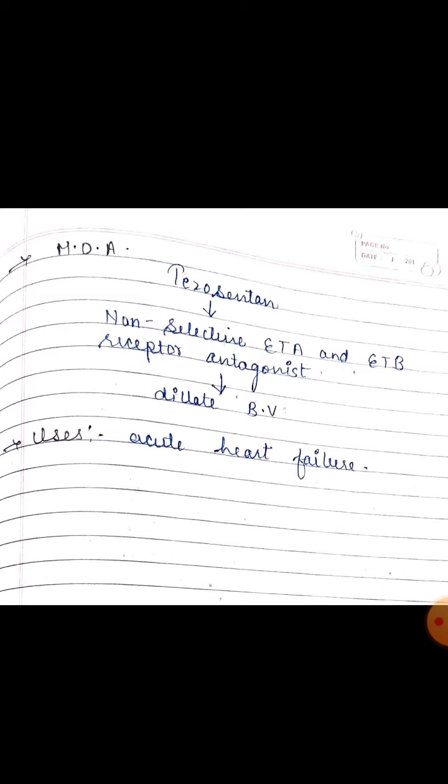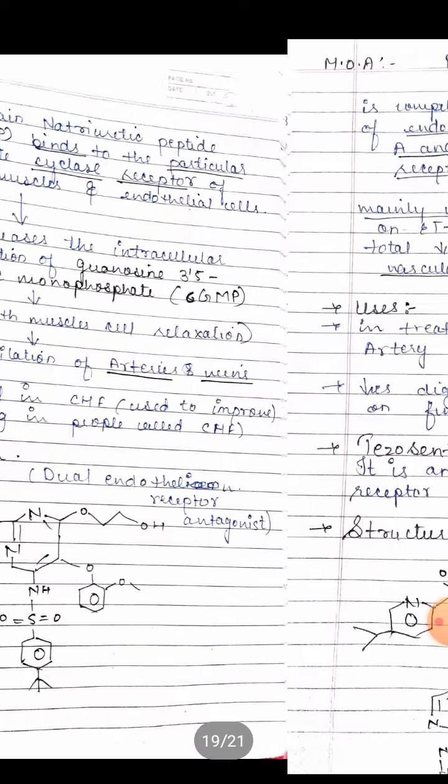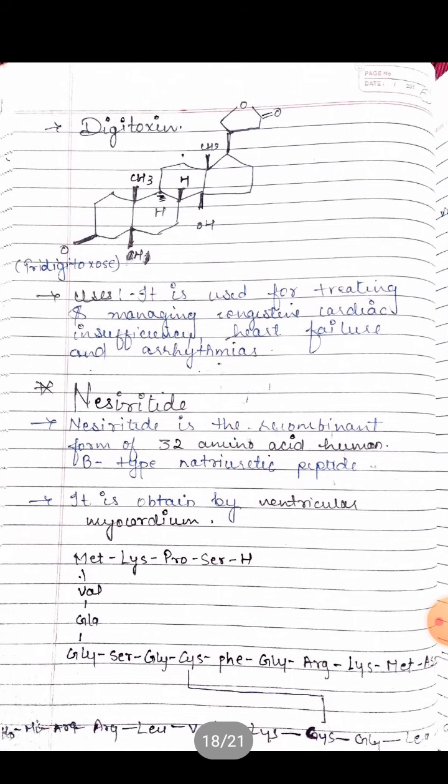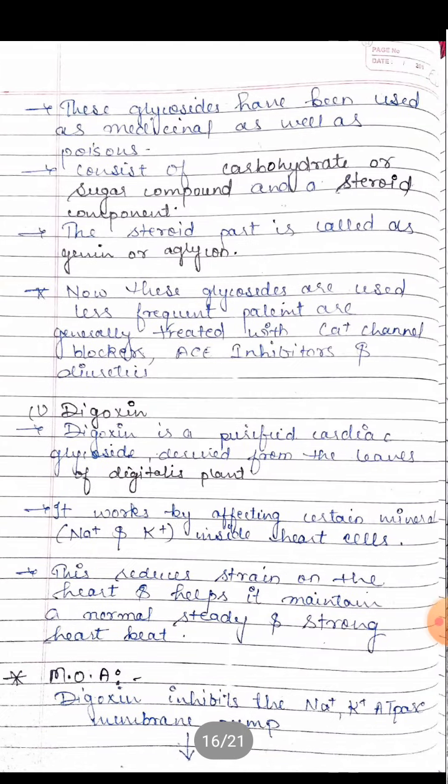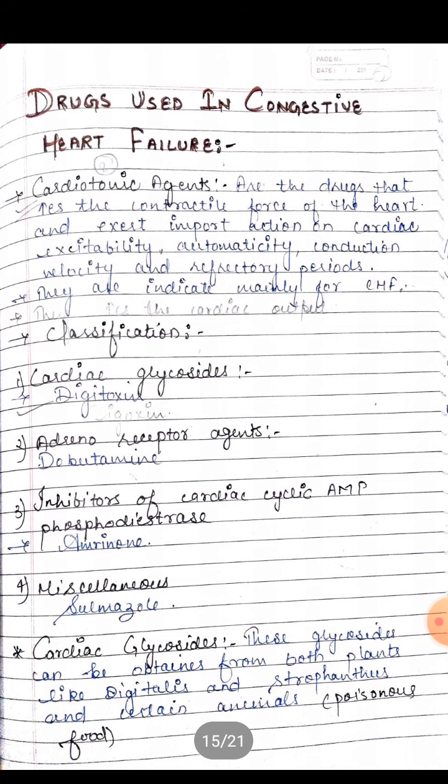This is about congestive cardiac failure. These are the different types of drugs and their mechanism of action, structures and uses which are described here. I hope you understand about this. So this is the introduction of the drugs used in congestive heart failure, and the classification of the types of drugs and mechanism of action are also described here. Hope you understand. Thank you.